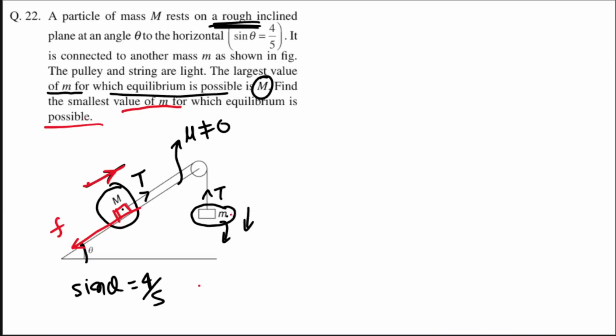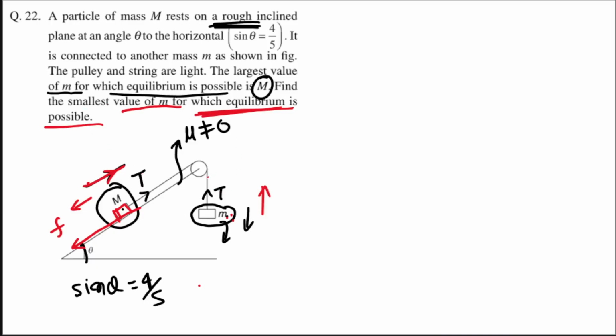Now what will be the smallest value of m for which the system will be in equilibrium? And when you are talking about the smallest value of m, basically you are talking about this mass having a tendency to go up because this has the smallest mass, and this will have a tendency to go down. So in the second case, friction on the mass lying on the incline will act up the plane. So the role of friction here is that it acts in different directions in the two cases. Let's now solve this question.